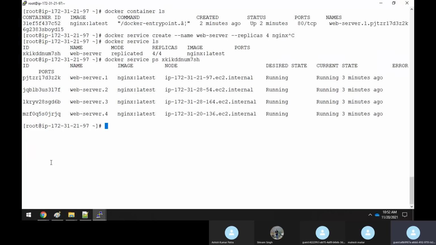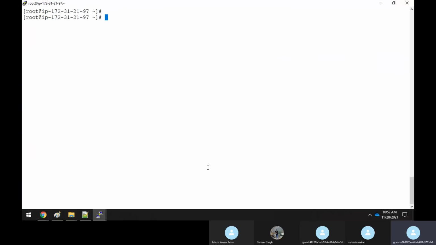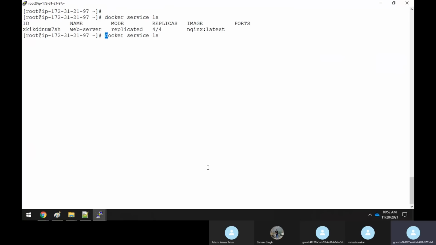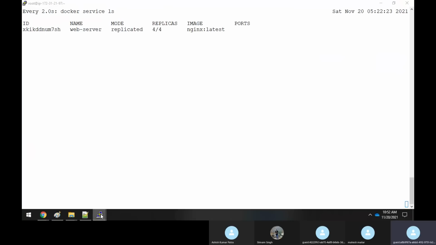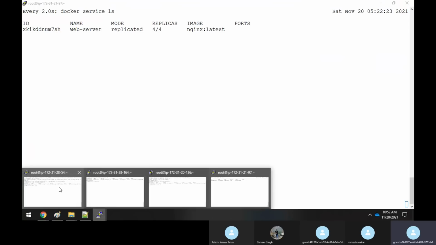Clear, sir? Now you see what I will do. I'll do an experiment here. Just see what I'm doing. Docker service ls. So I'm running this command. Let me make it under watch, because I want it always running. Now, if you come to the first node, this 54 node, and execute docker container ls, you could see that this container is running now.